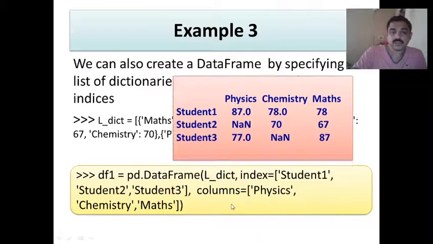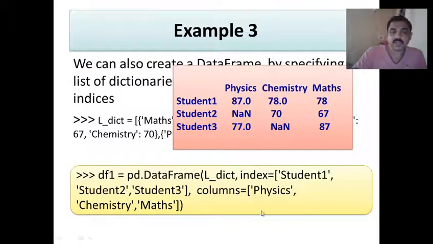So what happens, the output's column headings are whatever we pass, that is physics, chemistry and maths. The index will be student 1, student 2 and student 3. The corresponding values whatever we have passed here will be taken. In case any value is not passed, that will be taken as NaN. So remember this, NaN will be assigned when data is missing for a particular cell.